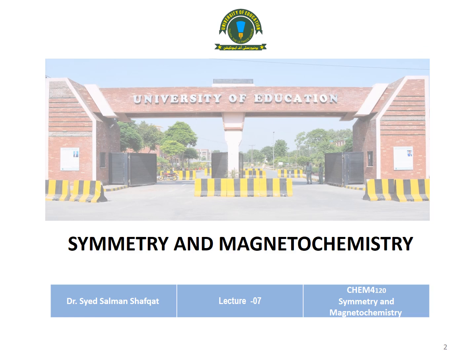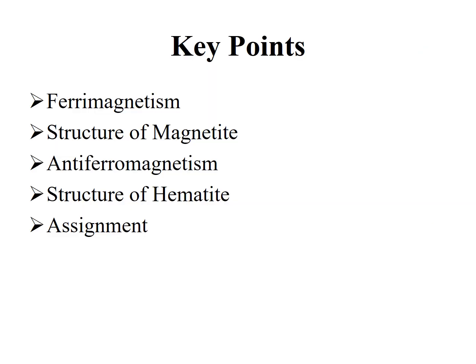This is lecture number 7, and we shall continue the states of matter. So in this lecture, here are our key points that we are going to discuss. First one is ferrimagnetism, second is structure of magnetite, that is a very famous and well-known ferrimagnetic material, and the last one is anti-ferromagnetism, that is most common.